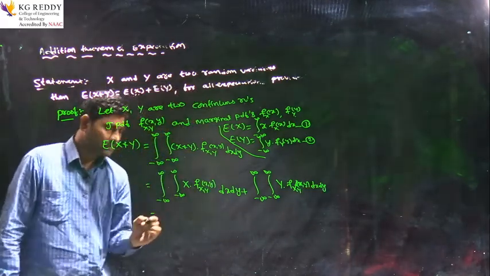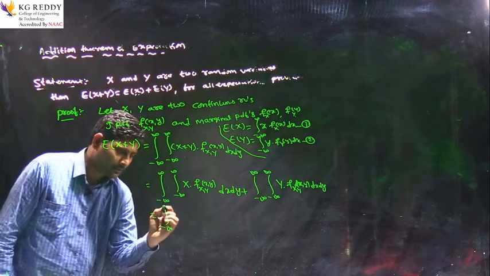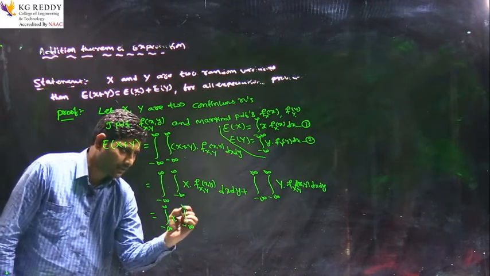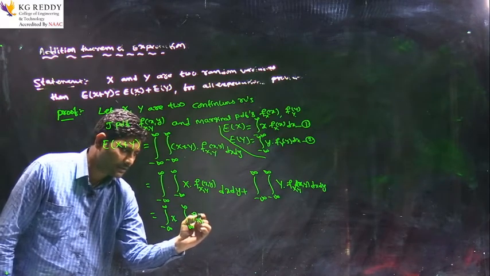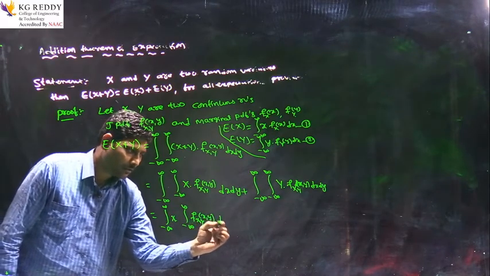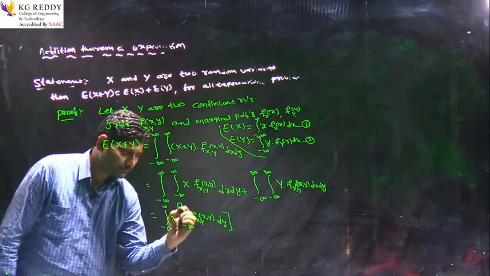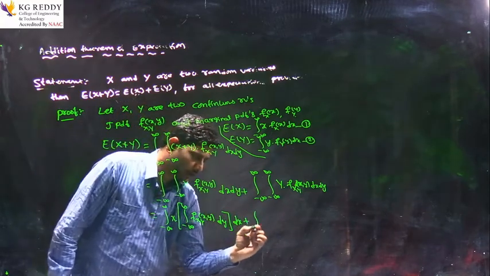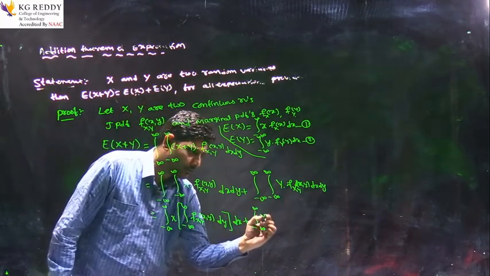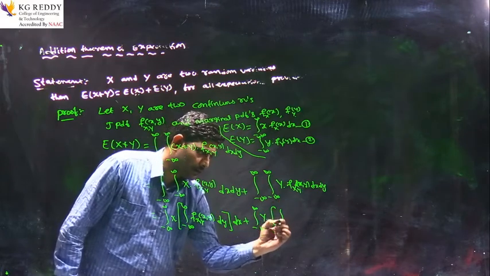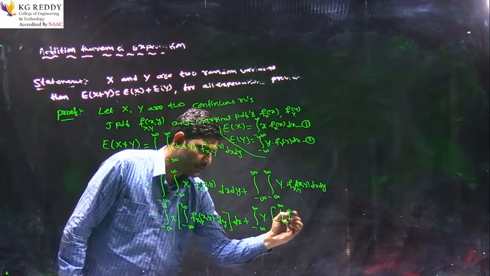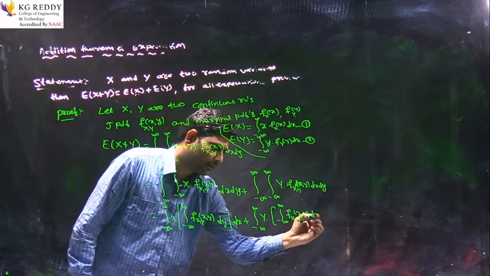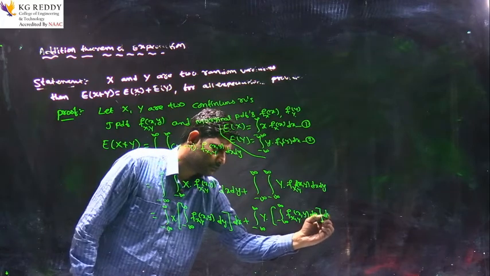For our convenience, I am writing the integral from minus infinity to infinity for this random variable, and the inner integral from minus infinity to infinity of the joint density function dy, then dx. Similarly, the integral from minus infinity to infinity of y times the inner integral from minus infinity to infinity of its joint density function f(x, y) dx dy.